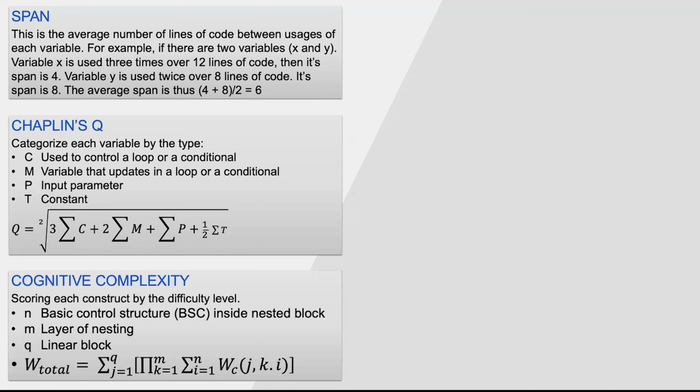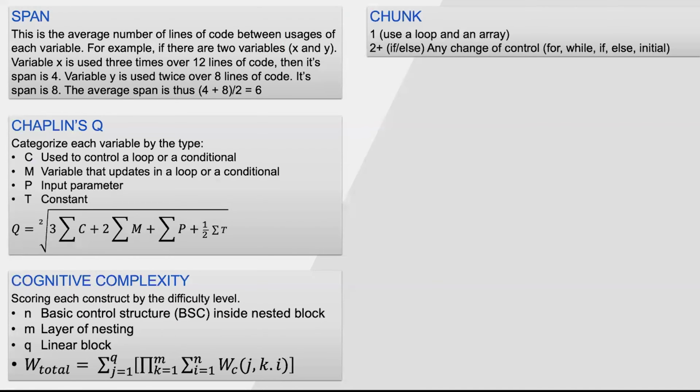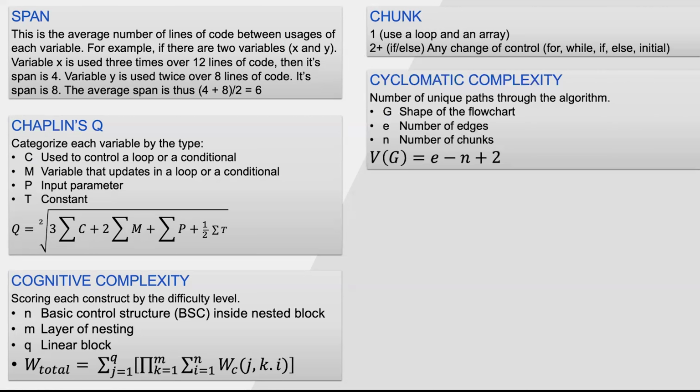Next, we have cognitive complexity, and this relates to the basic control structures inside a nested block, the layers of nesting, and a linear block. Next, we have a chunk, and this is the use of a loop or an array versus an if statement or any change in control, which is going to be a plus two. Cyclomatic complexity: imagine a flow chart, and the shape of the flow chart is G. The number of edges and the number of chunks are added together.